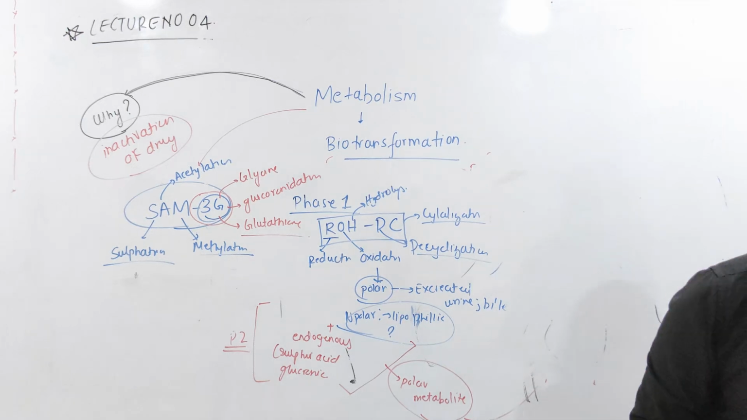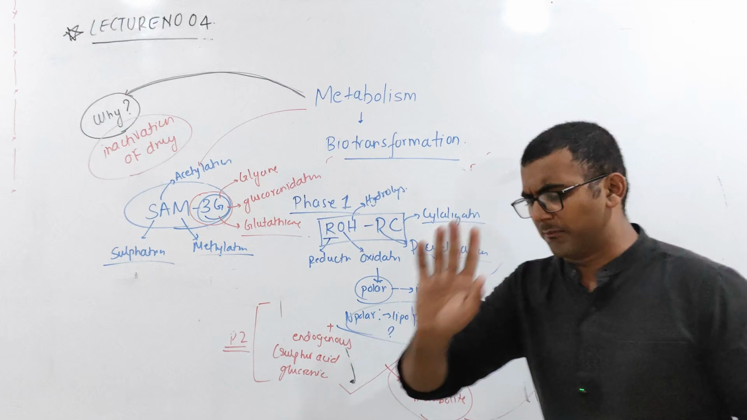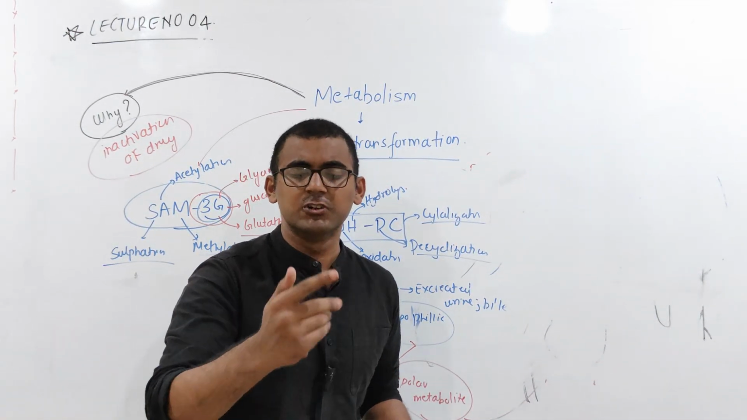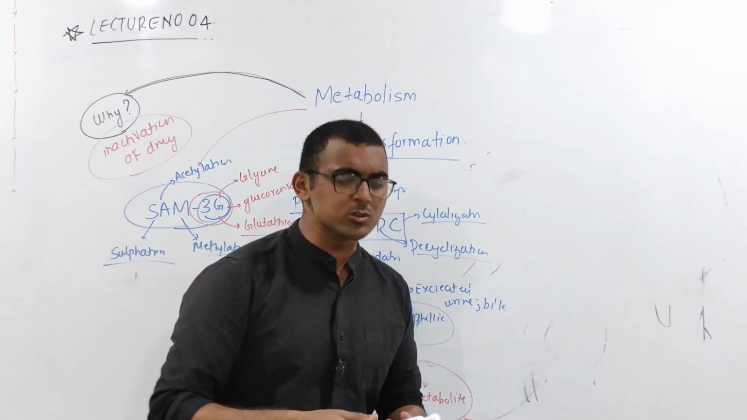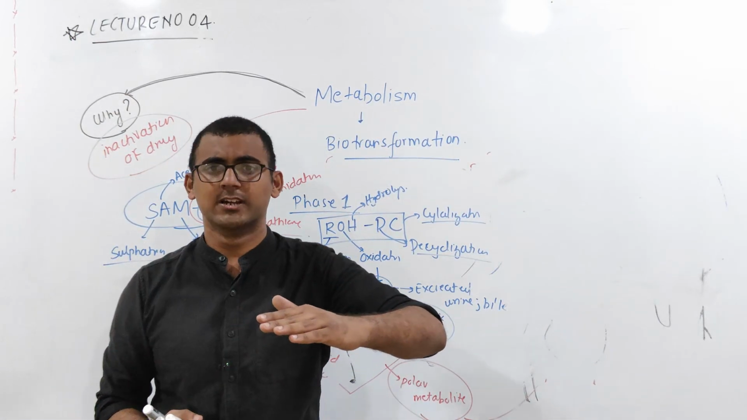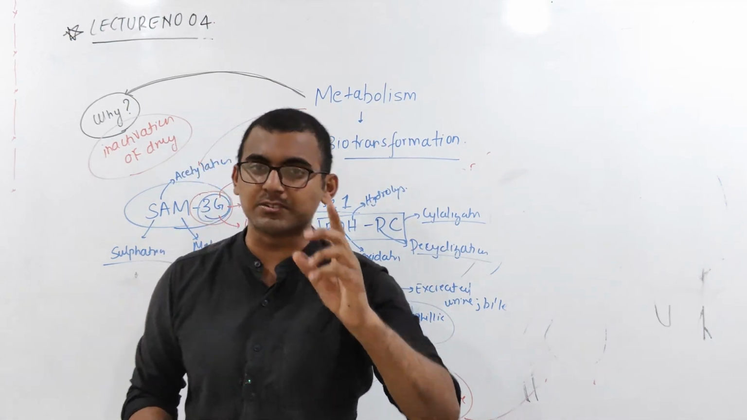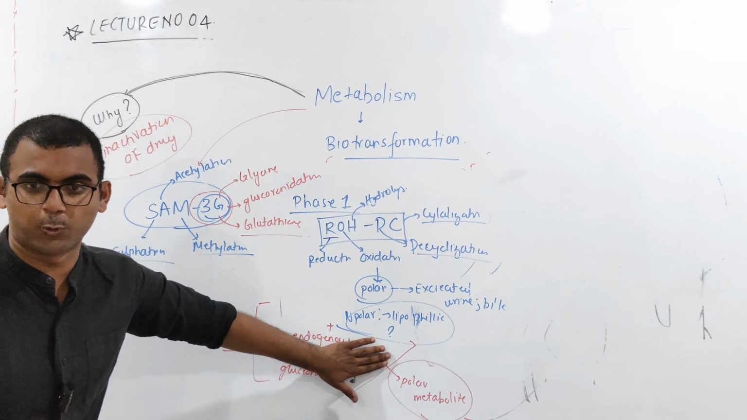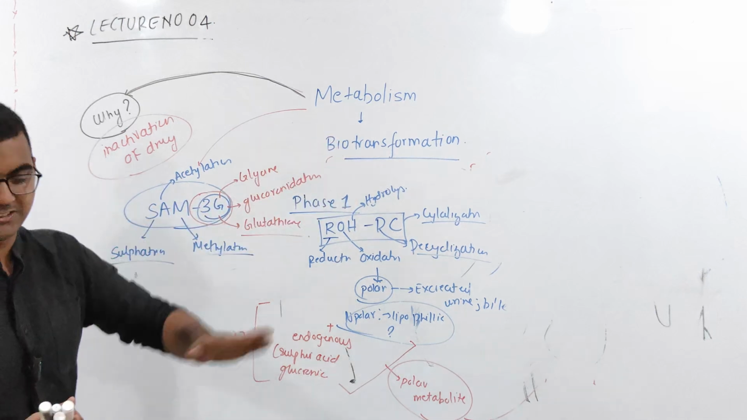Now, sometimes you always think that first phase 1 is going to happen, then phase 2. Majority of the drugs will obviously go phase 1 and then phase 2. But there are some drugs which will first enter phase 2 metabolism and then enter phase 1. So don't have the misconception that only phase 1 happens and then phase 2. Majority of drugs, phase 1 then phase 2, but there are some drugs like isoniazid in which first phase 2 metabolism happens, and after that phase 1 metabolism.